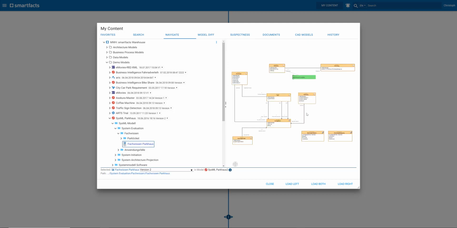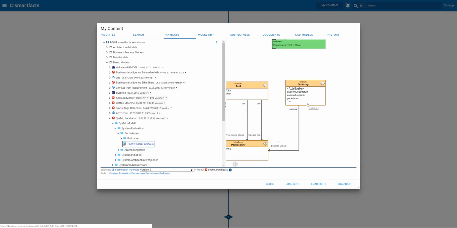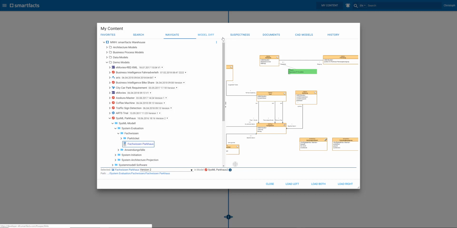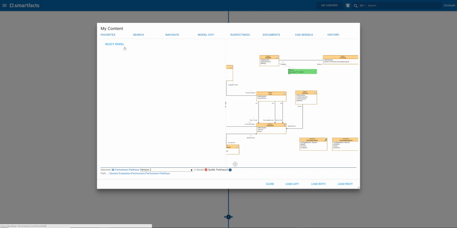This also tells you a little bit how our publishing mechanism works. So when we publish something to SmartFacts, we take everything we know and publish it to SmartFacts. We take the model data, the complete set of model data. We take the diagrams and transform them to SmartFacts diagrams as we see them here. There are more mechanisms like model diff, so we could do a version diff.